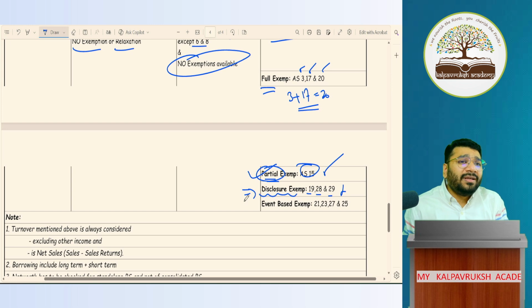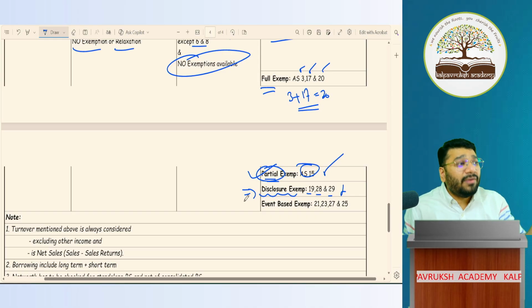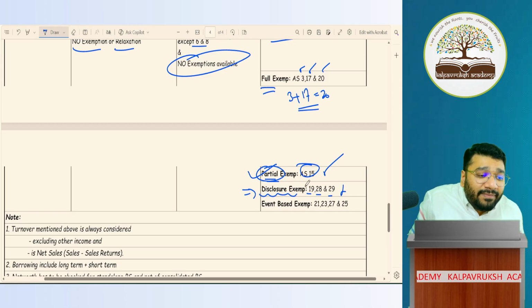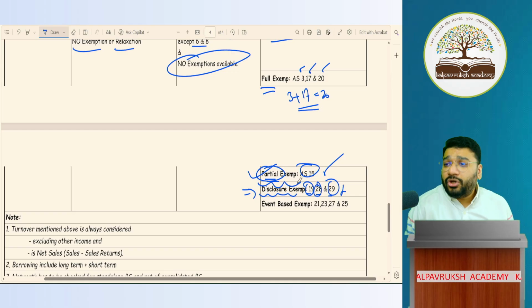What is your turnover? Just 250 crores. Small company, you are. Net worth is nil. Turnover, 250 crores. Small company. Why take so much stress? So for you, 19, 28, 29. In these 3 years, you have disclosure exemption. Sir, do we need to remember all this? The answer is 1000% yes. You have to remember all of this.